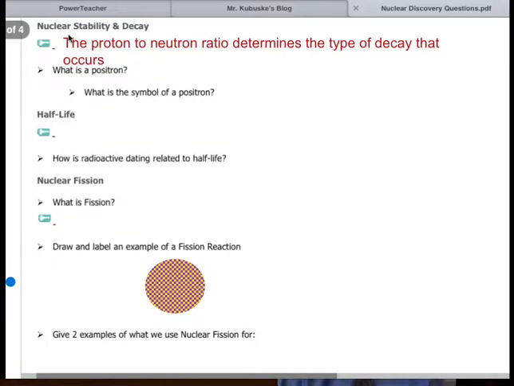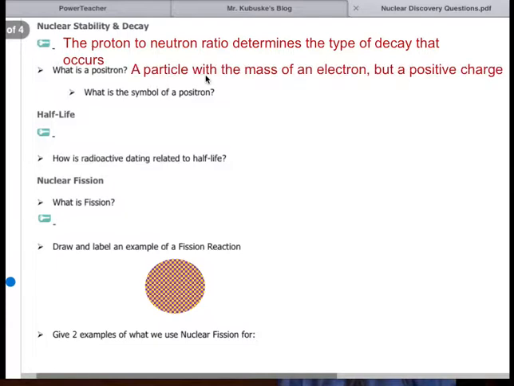Okay. What's going to determine what kind of nuclear decay we're going to go through? It's the proton to neutron ratio. We'll talk more about that later on. A positron is the opposite of an electron.